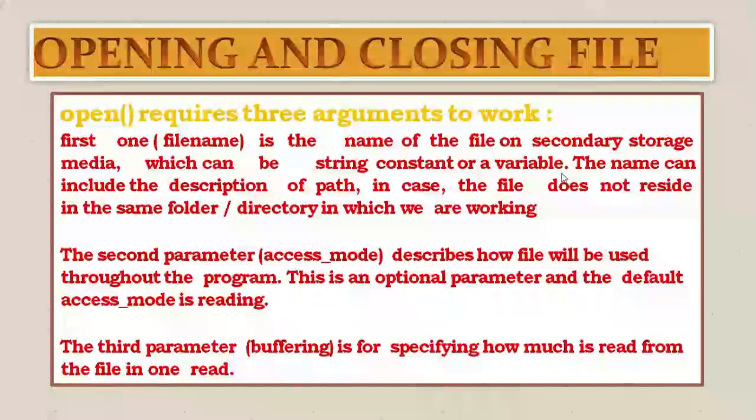So altogether we have three parameters. The first one is the name of the file. The second one is the access mode. These two are the most important, the name of the file and the access mode. And buffering is basically for the reading mode, in which we mention how many characters we would like to read from the file.